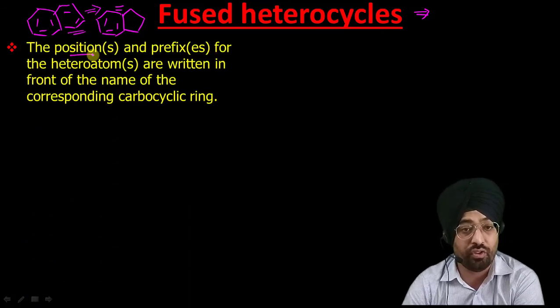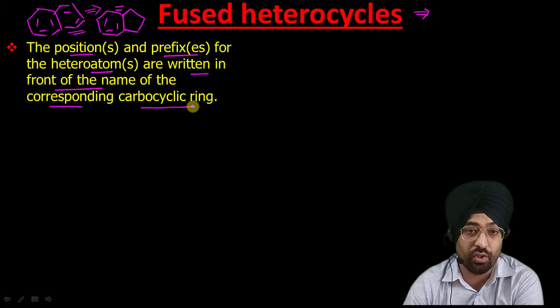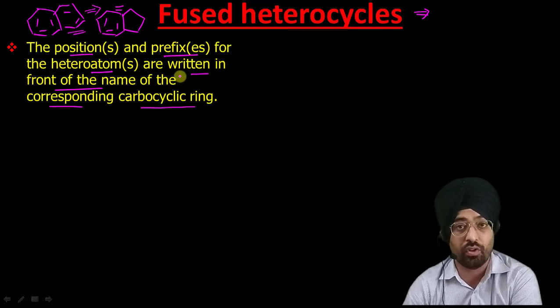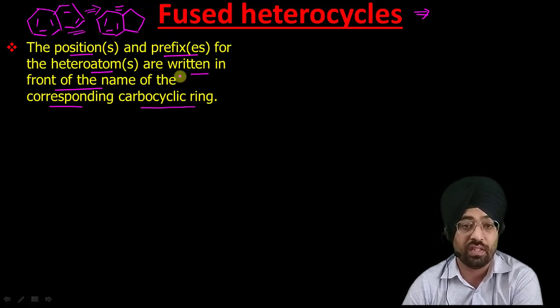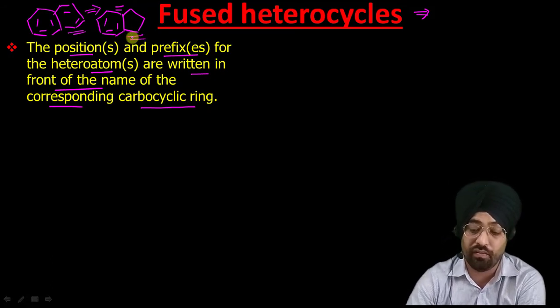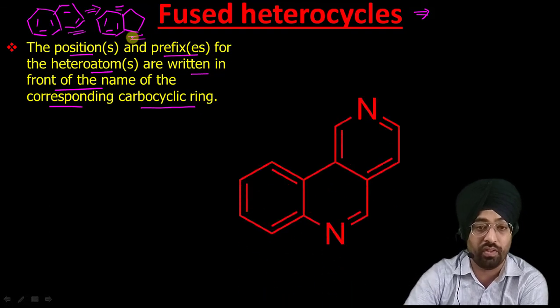Now here the positions and prefixes for the heteroatoms are written in front of the name of the corresponding carbocyclic ring. As I have already told you, it is similar to the monocyclic system. First we have to write the position and prefixes of the heteroatom, then we write the name of the carbocyclic ring from which this heterocyclic compound is derived.